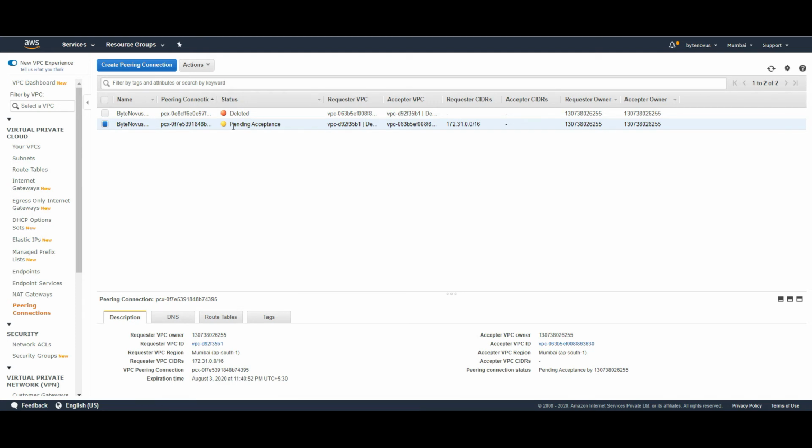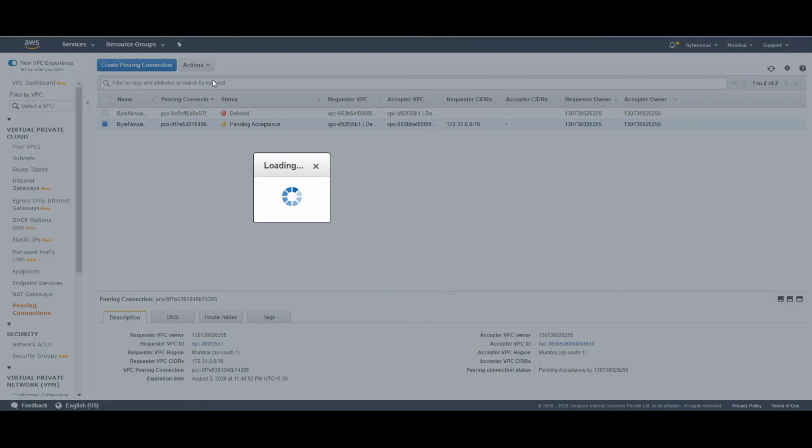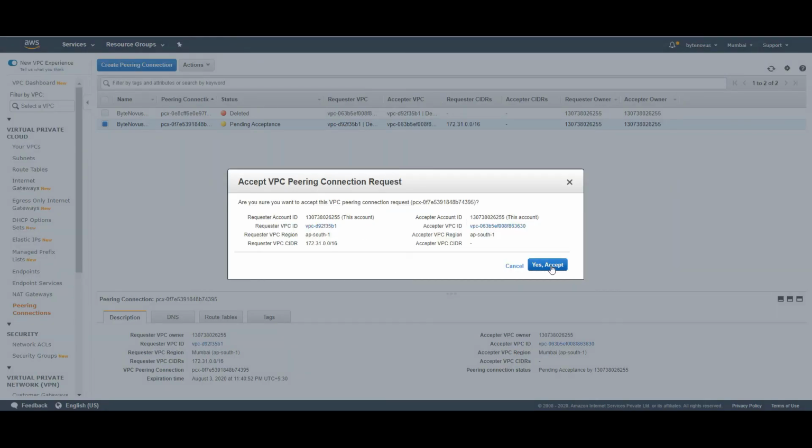The reason this is pending acceptance is whenever a requester requests a connection, the acceptor has to accept the connection. The acceptor has to either accept it or deny the connection. So since both the acceptor and the requester are in the same region and the same AWS account, let me go to actions. As an acceptor, let me accept this particular request and click on accept.